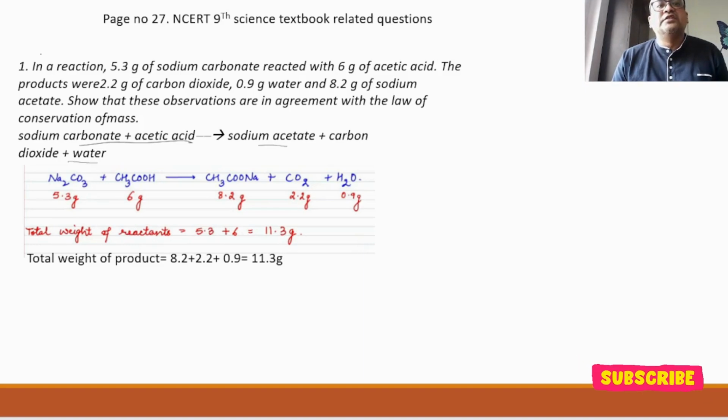Okay, so what are the reactants? They are saying 5.3 grams of sodium carbonate. So sodium carbonate I have taken here, 5.3 grams I have written. Then that reacts with 6 grams of acetic acid. So acetic acid 6 grams also we have taken. Then we need to sum up these two. 5.3 plus 6 gives me 11.3 grams. Then what products do I get?